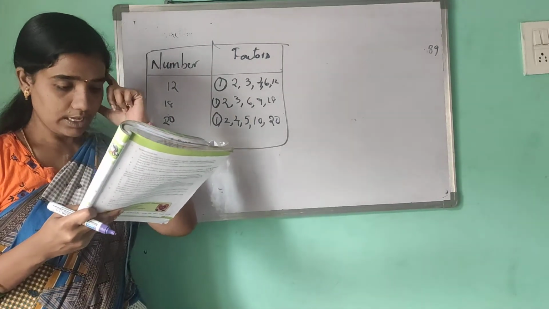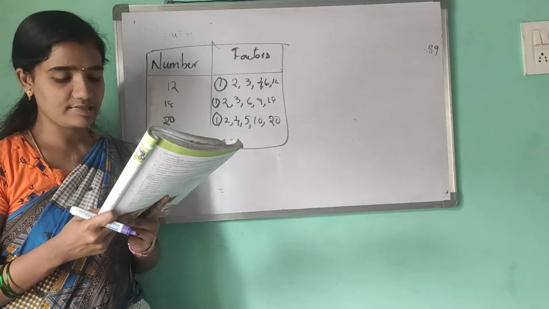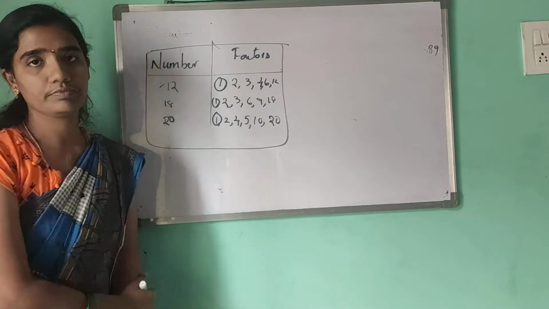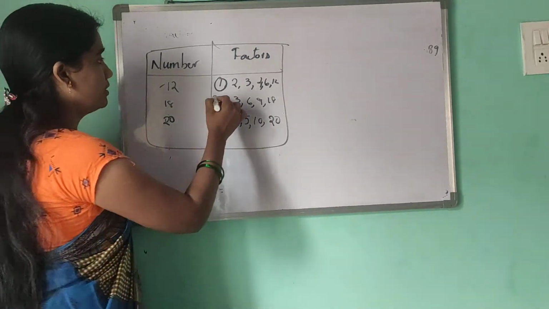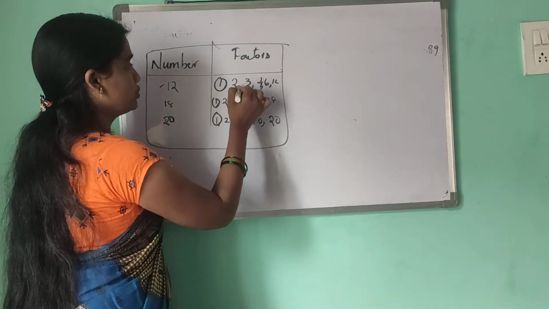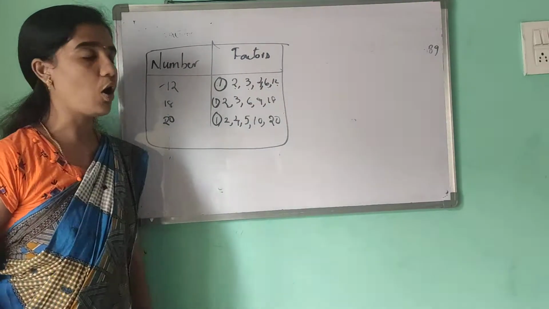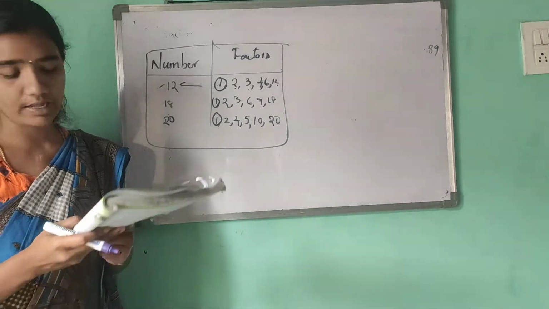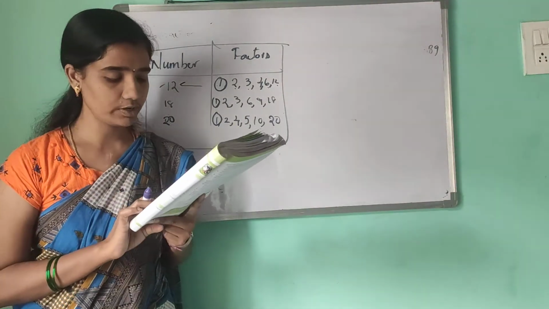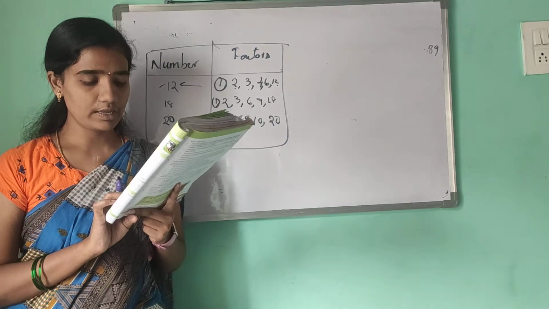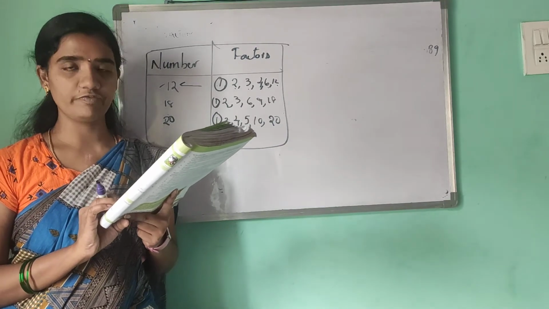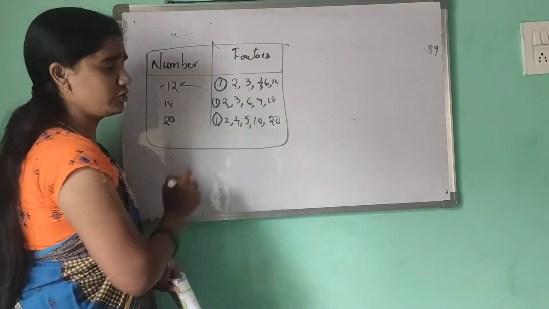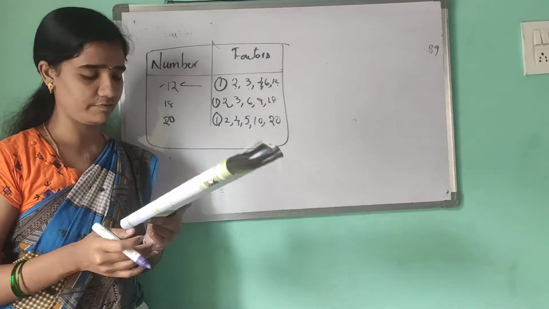Coming to the third point: every factor of a number is less than or equal to the given number. Let's see, 12 is the given number. Factors of 12 are 1, 2, 3, 4, 6, 12. All of these numbers are less than or equal to the given number. Coming to the fourth one: every number is a multiple of each of its factors. 12 ones are 12, 12 twos are 24. This is the multiplication itself.